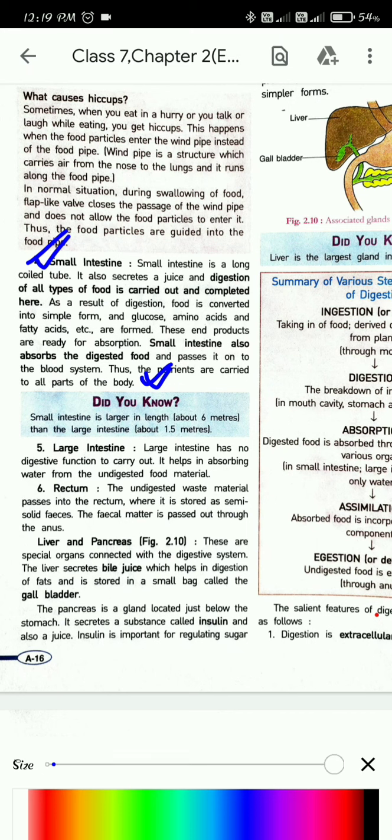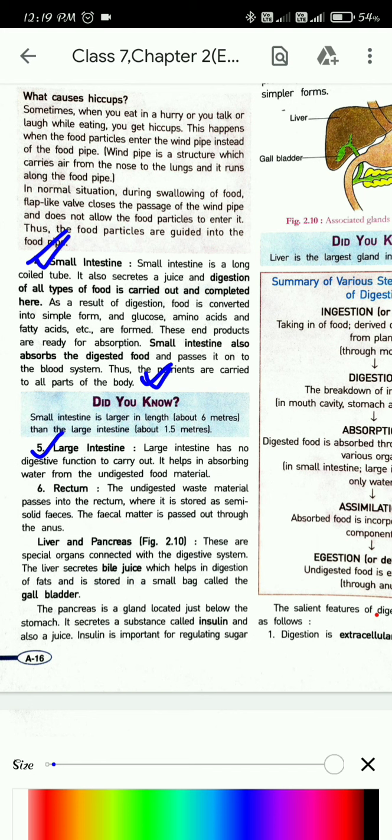After digestion, what is the next step? Absorption. So, from the next organ, large intestine, absorption will start. Absorption and assimilation. So, today we'll try to finish this chapter. So let's start today's class.